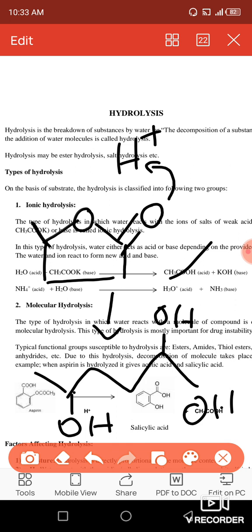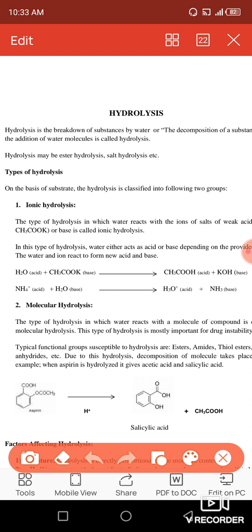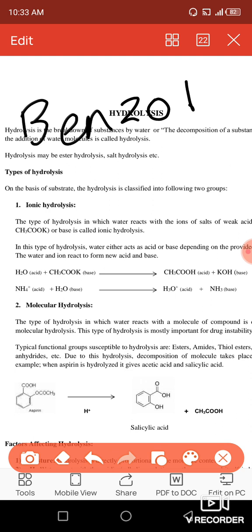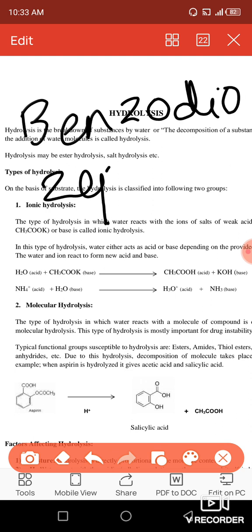And what kind of drugs undergo this ring hydrolysis? First drug is the benzodiazepines. Okay, this is the first name of the drug. Second is the penicillin.